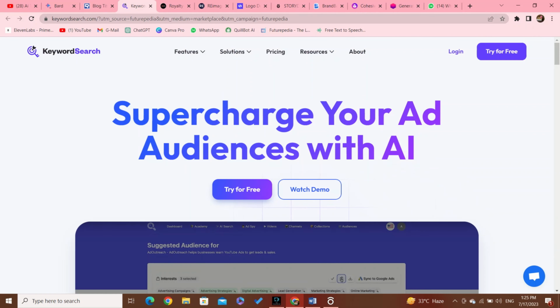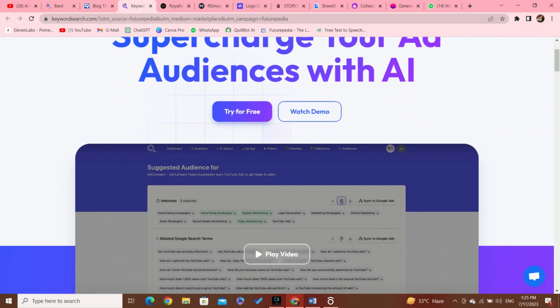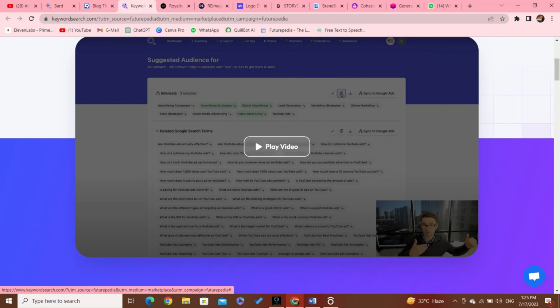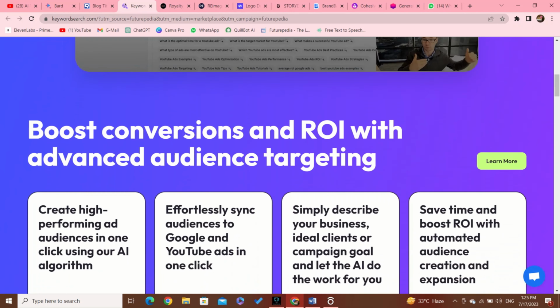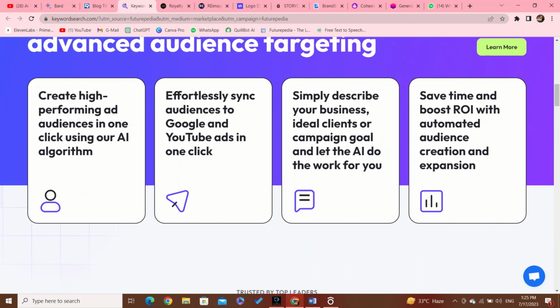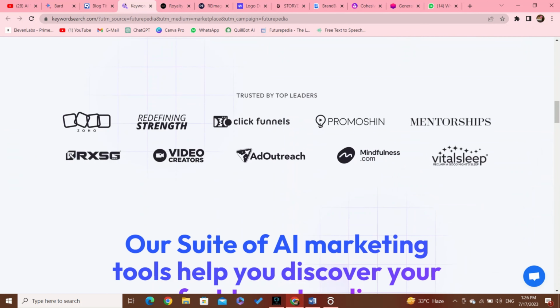Third website is Keyword Search AI. Keyword Search AI is an artificial intelligence system that specializes in understanding and processing keywords to retrieve relevant information from vast databases, websites, or documents. This AI technology uses sophisticated algorithms to analyze and interpret the context and meaning of keywords, enabling it to provide accurate and targeted search results.